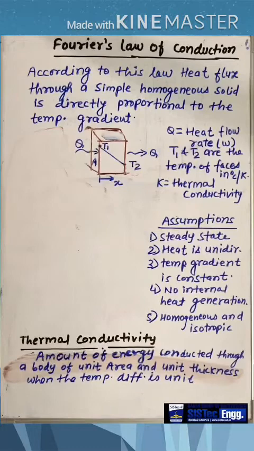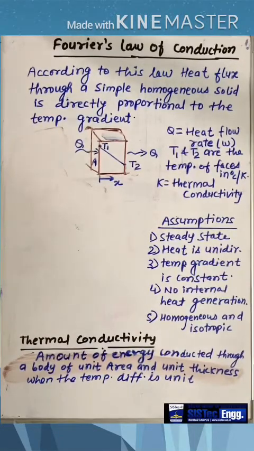The subsidiary laws are kind of special laws which are applicable in some special cases. Examples of the fundamental laws are the mass conservation law and the laws of motion. If we talk about the subsidiary laws of heat transfer, there are three.